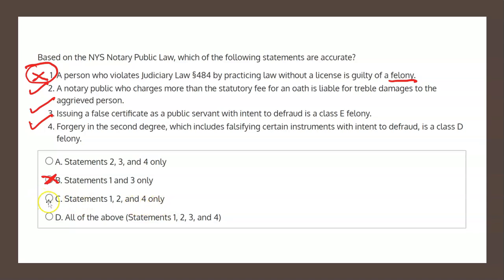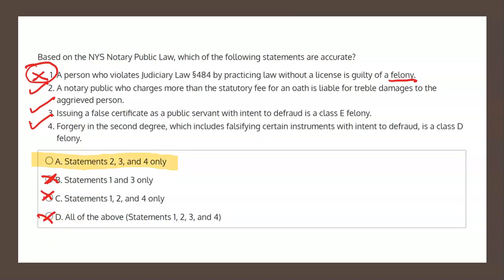Once again, we already know that 1 is inaccurate, and as it happens, Statement 3 is accurate, so Choice C is therefore not our solution either. And finally, Choice D states all of the above, Statements 1, 2, 3, and 4 are accurate. Well, as I said before, Statement 1 is not accurate, so therefore all of the above is incorrect, and Choice D is not our solution, which indeed leaves Choice A, Statements 2, 3, and 4 only, as the correct solution.